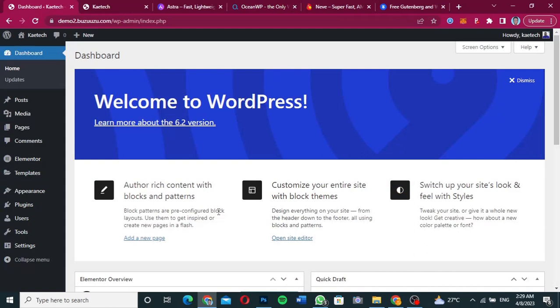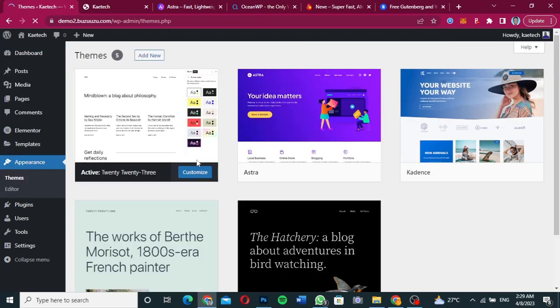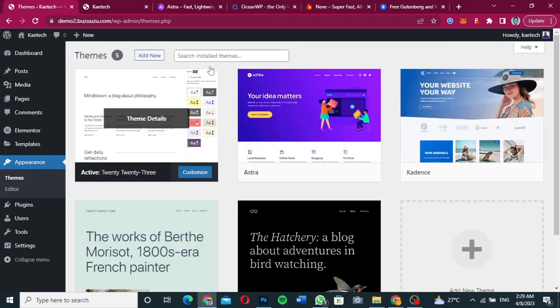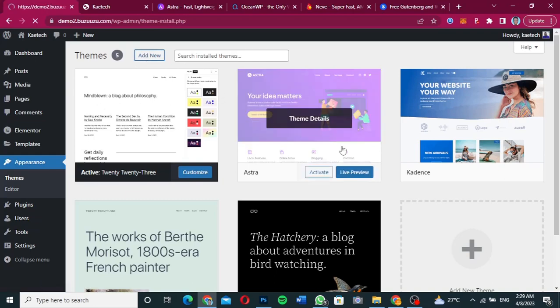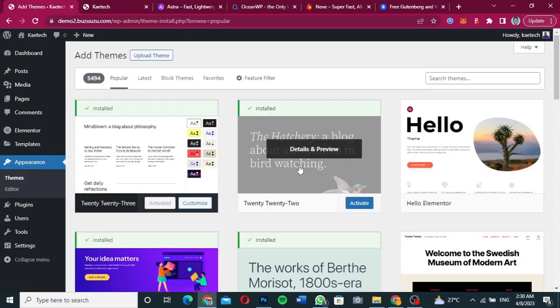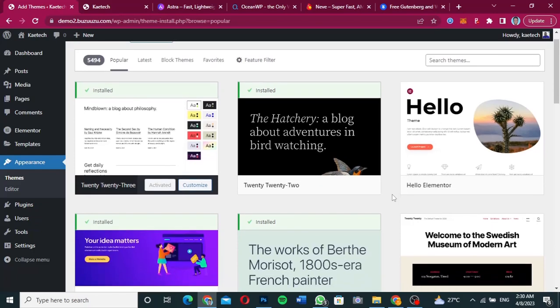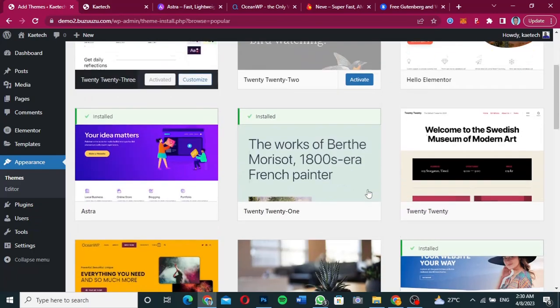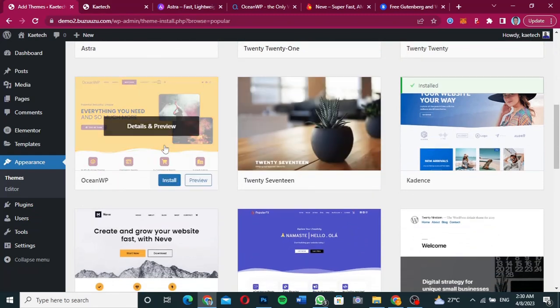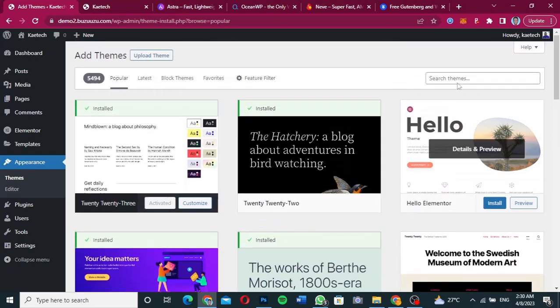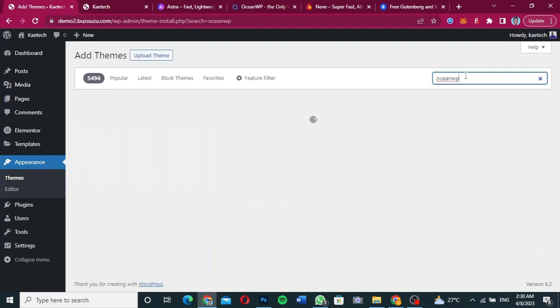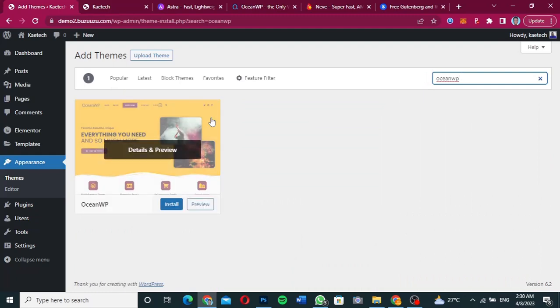Okay guys, so to install the OceanWP theme, we're going to go over to appearance over here, click on themes over here. So just like the way we install all the other themes. Okay, so we can go ahead and click on add new, and then we search for the OceanWP theme. So under popular over here, just scroll down and look for the OceanWP theme. So as you can see, this is OceanWP. If you don't find it over here, you go ahead and search for it from this place, OceanWP. You're going to find the OceanWP theme right here.